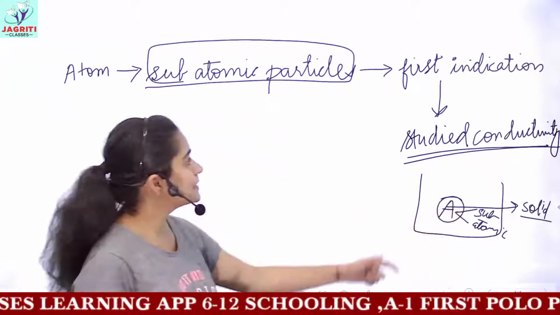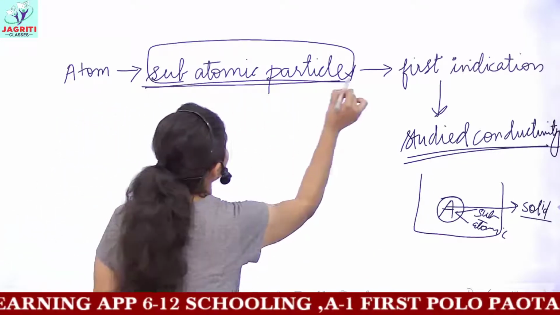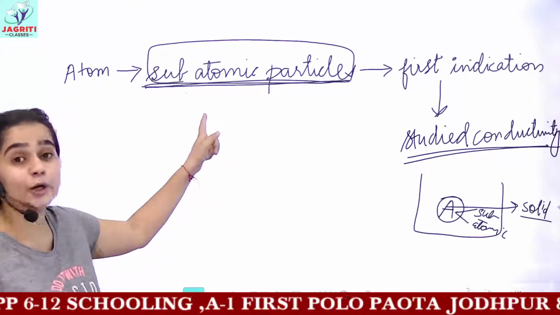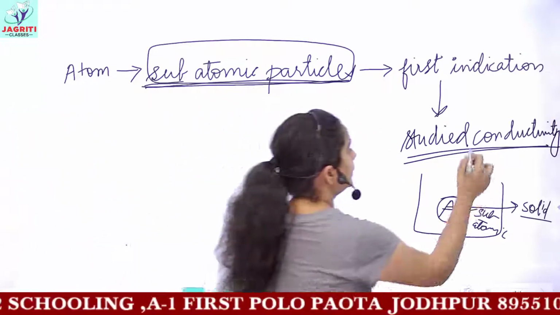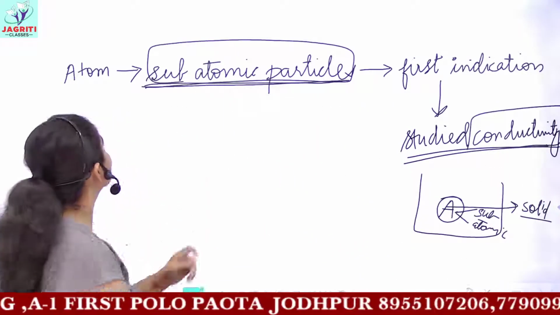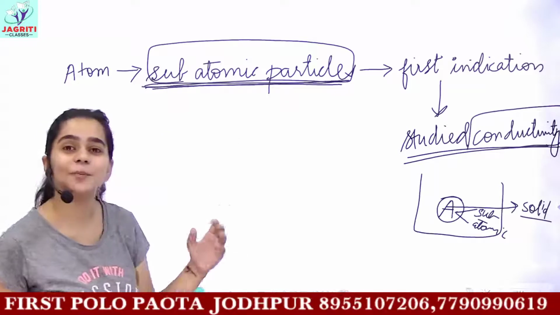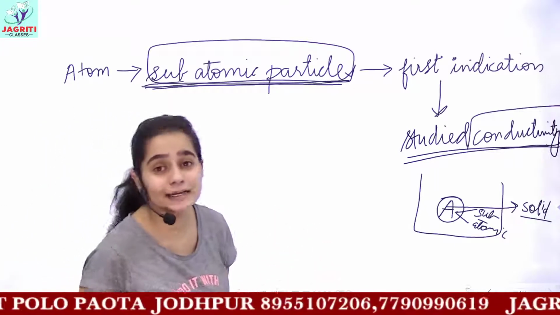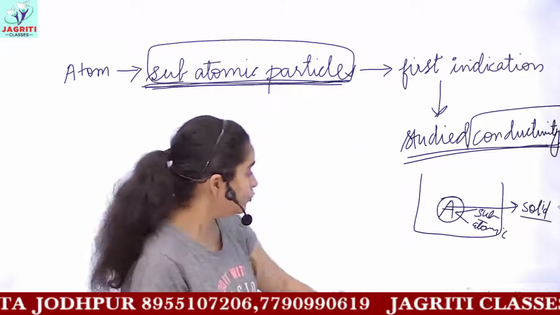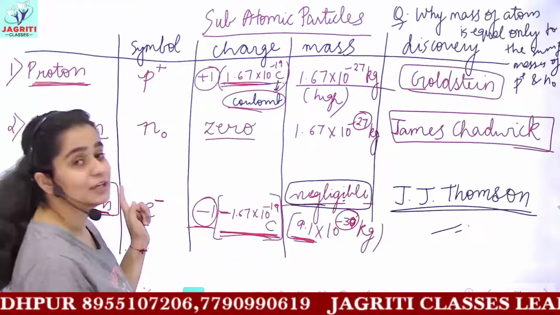So this is a simple concept that atoms are made of subatomic particles. The first indication was thought after much research on the conductivity topic, and after this it was discovered that atoms are made up of certain subatomic particles, and these subatomic particles are of three kinds: protons, neutrons and electrons, which we just discussed in our previous slide.